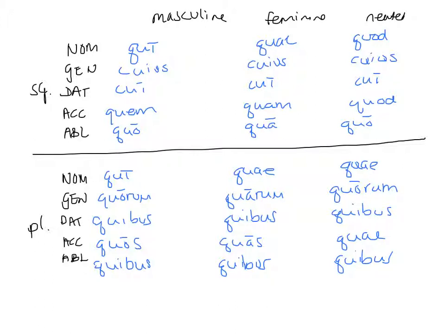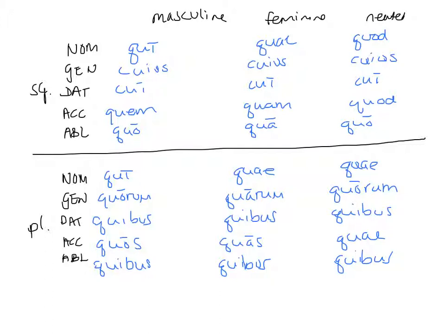Okay, so now you should have written out the full chart of the relative pronoun. Qui, quae, quod, cuius, cuius, cuius, qui, quem, quam, quod, quo, qua, quo, qui, quae, quae, quorum, quarum, quorum, quibus, quibus, quibus, quos, quas, quae, quibus, quibus, quibus. So make sure you have that written down and that all your forms are correct.